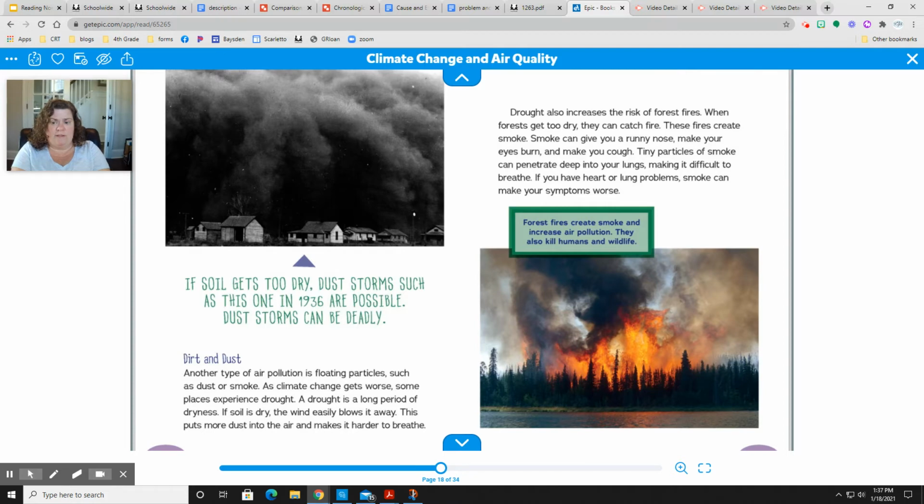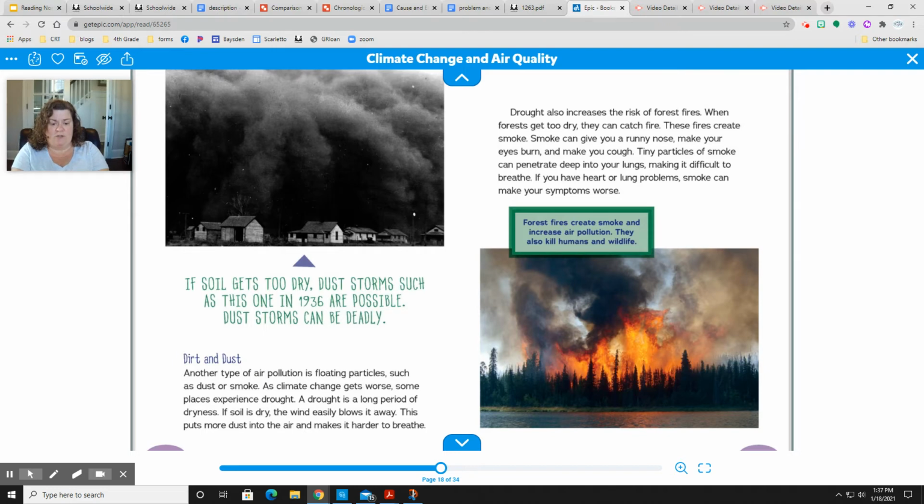Drought also increases the risk of forest fires. When forests get too dry, they can catch fire. These fires create smoke. Smoke can give you a runny nose, make your eyes burn, and make you cough. And tiny particles of smoke can penetrate deep into your lungs, making it difficult to breathe. If you have heart or lung problems, smoke can make your symptoms worse.